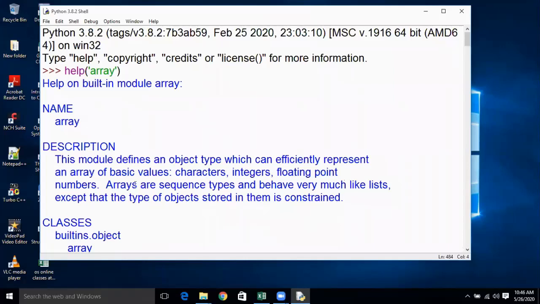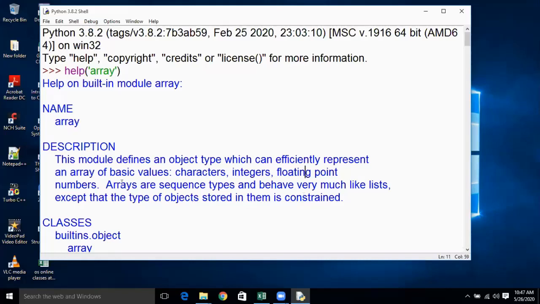That means an array accepts only a particular type of data. If the array is defined as a character, then it receives only characters or strings. If you define an array as an integer, then it takes only integers. If you define an array as a float, then it takes only floats. Apart from this, the array does not differ from a list.